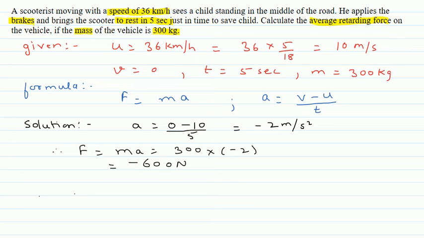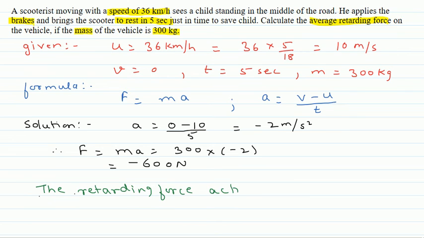Now what is the answer? We are asked the retarding force. So the retarding force acting on the body is 600 Newton. Since the term retarding is there, we will not use the minus sign. So the retarding force is 600 Newton.